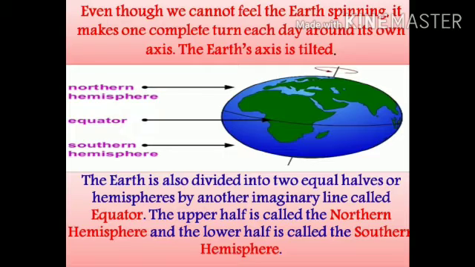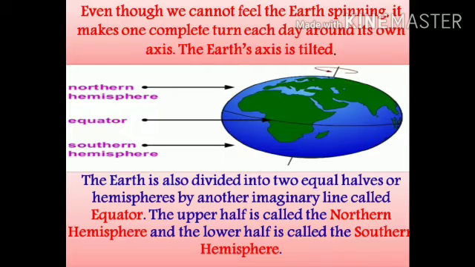The Earth is also divided into two equal halves or hemispheres by an imaginary line called the equator.